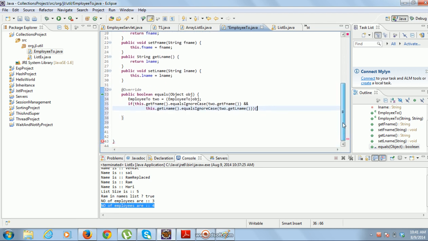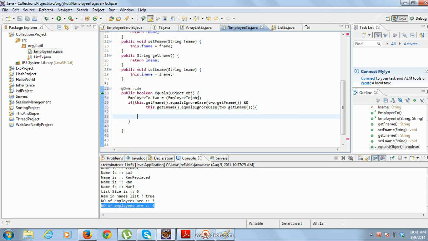That means whenever two objects have the same fname and the same lname, I have to treat those objects as equal, else return false.